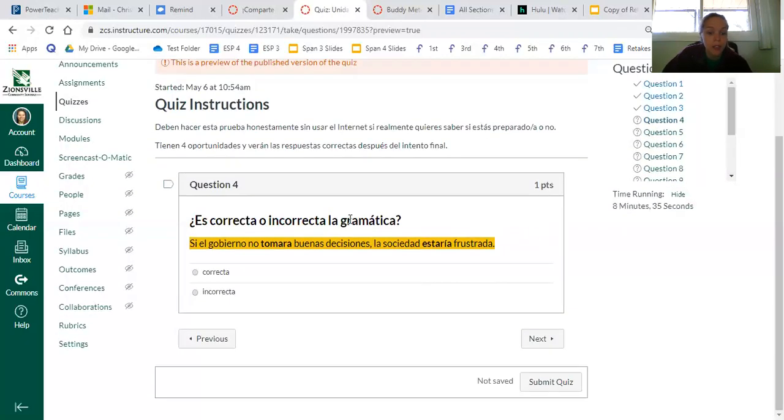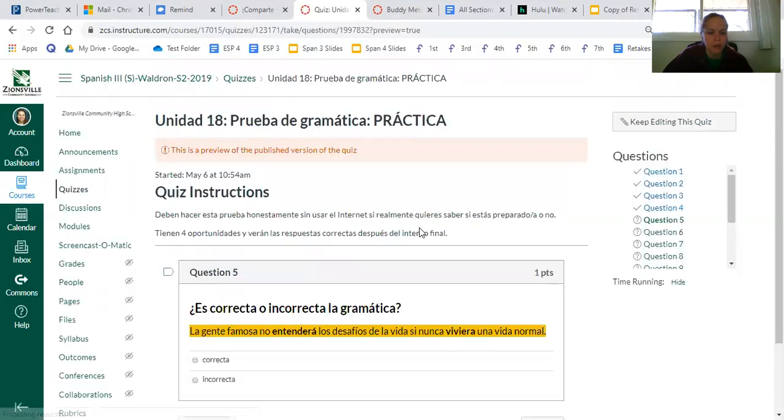Let's look for our "si." There's our "si," and the verb next to it is conjugated in that new way. This almost looks like the future tense, but it's not future because it doesn't have an accent. So this is that new tense, which means were. So if the government were not to make or did not make good decisions, let's look at our second verb. Our second verb should be the whole verb plus -ía, and it is. So this is a correct sentence. If the government did not make good decisions, society would be frustrated. I think we have one more of these.